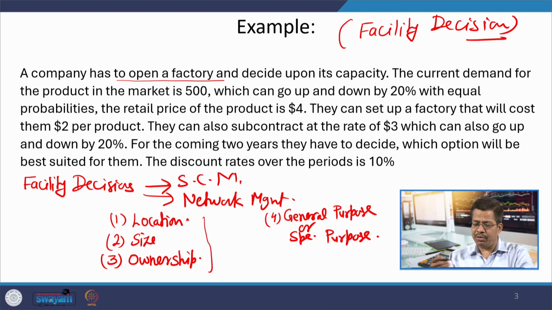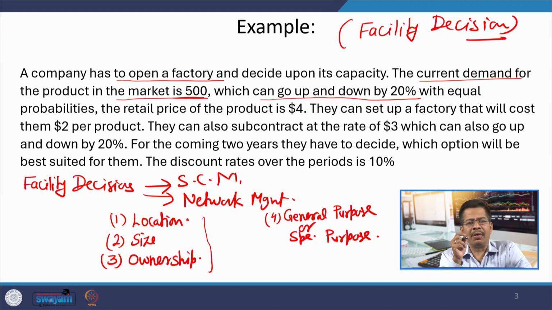Now, in this particular example, the current demand for a particular product in the market is 500 units, which can go up and down by 20%. If you remember, we discussed the case of binomial distribution while preparing the decision tree.